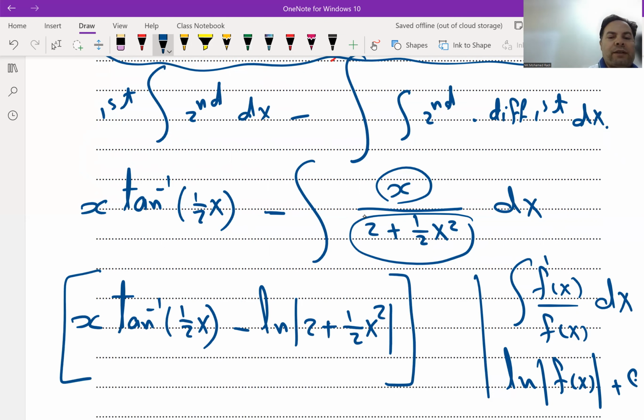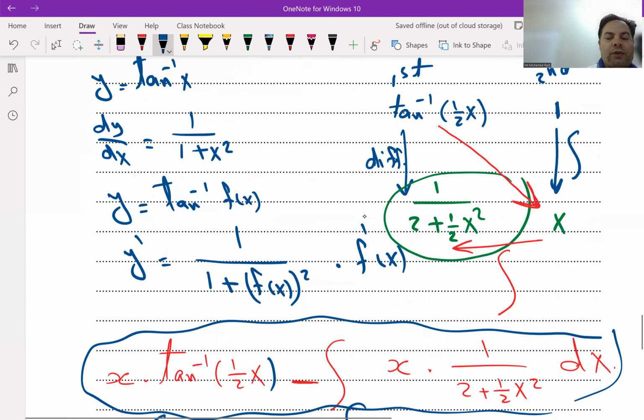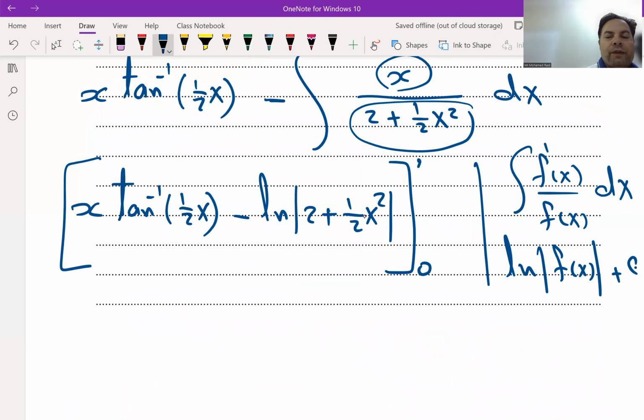We have limits, from 0 to 2. Substitute by 2: 2 tan⁻¹ of half into 2, which is 1, minus, substituting 2, ln of 2 plus 2 squared over 2, which is 4 over 2 is 2, will be ln 4. This is the first part.